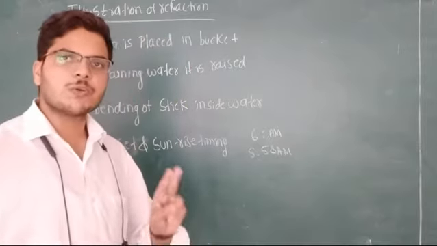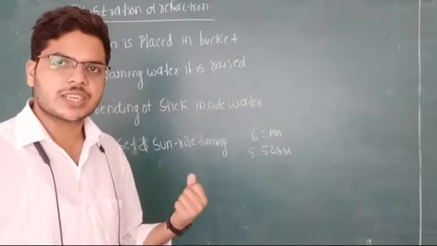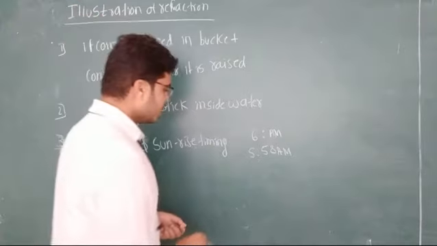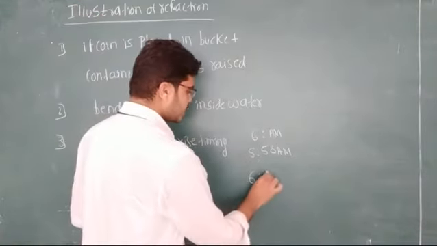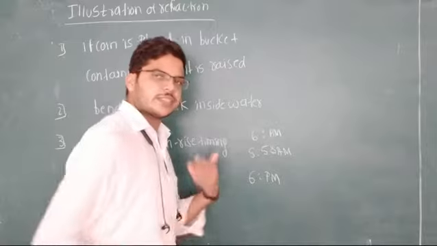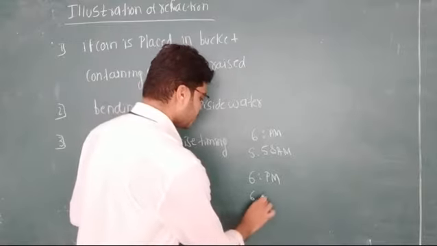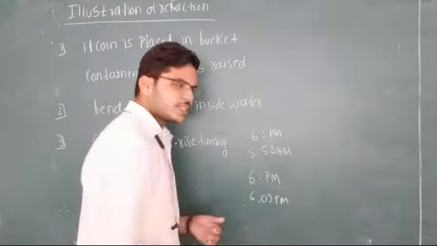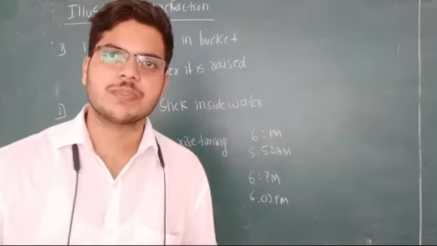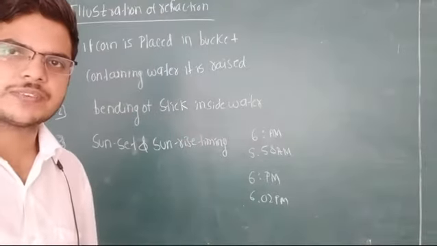We can observe the sunset 2 minutes early due to refraction of the light. If sunset is 6 p.m., we can see the sun up to 6:02 p.m. We can see it 2 minutes late. It is due to refraction of the light.